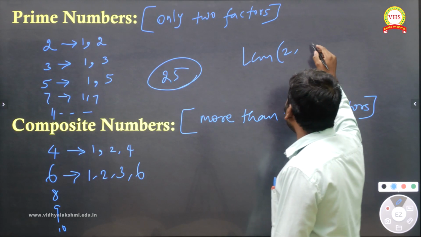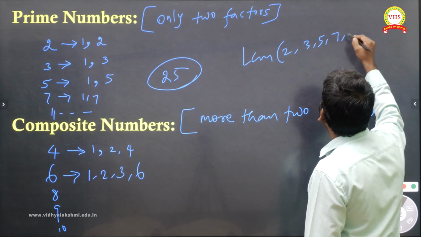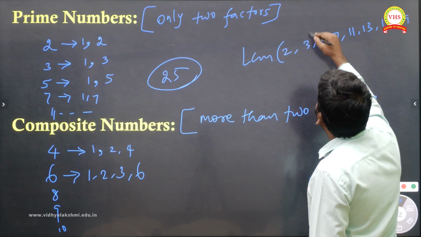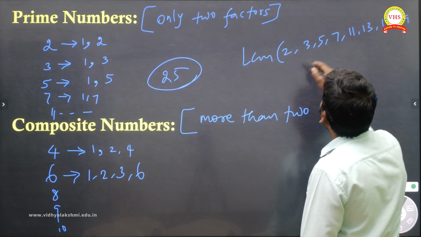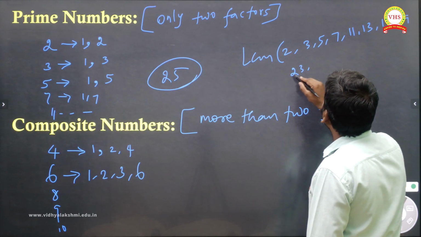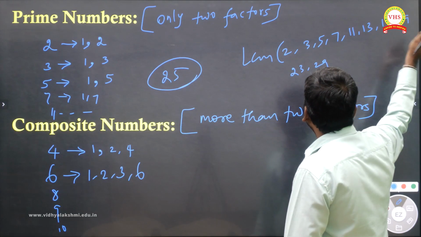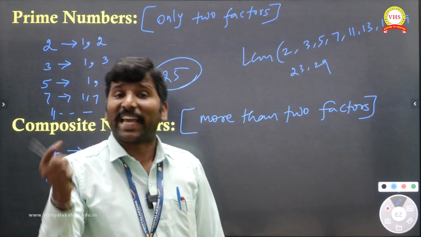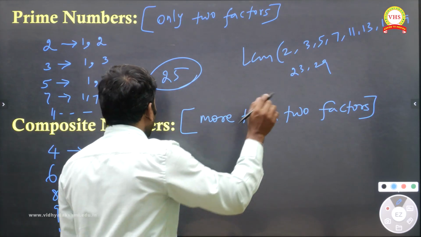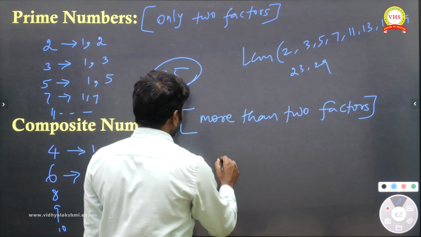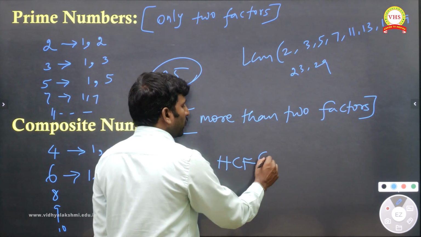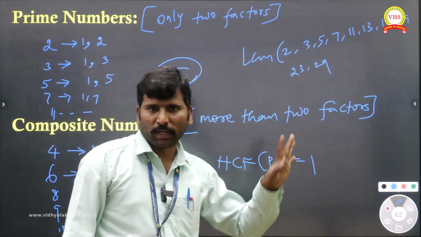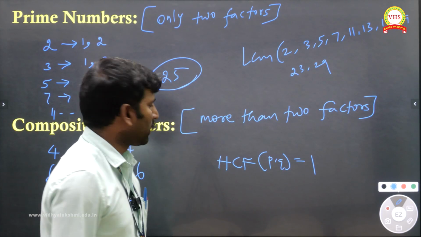First 10 prime numbers: 2, 3, 5, 7, 11, 13, 17, 19, 23 and 29. You can write them like that. For these 10 numbers they may ask LCM and they may ask HCF. I'll give one shortcut. HCF, if they ask for prime numbers P and Q, is always 1. Don't forget this MCQ answer.